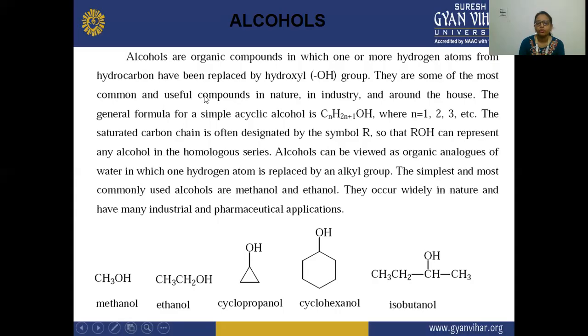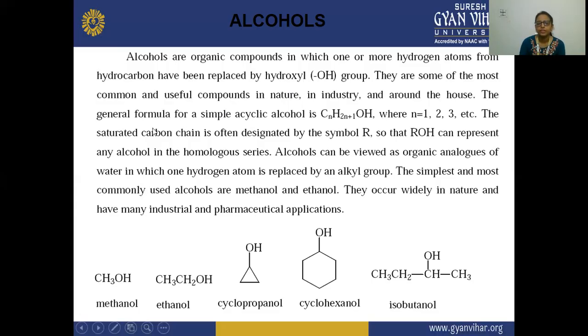The general formula for a simple acyclic alcohol is CnH2n+1OH. Acyclic means they are not in a circle. Here n denotes 1, 2, 3, etcetera. It can be any number from 1 to infinite, and according to that the name of the alcohol is designed.